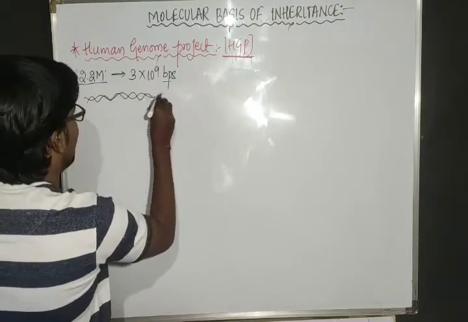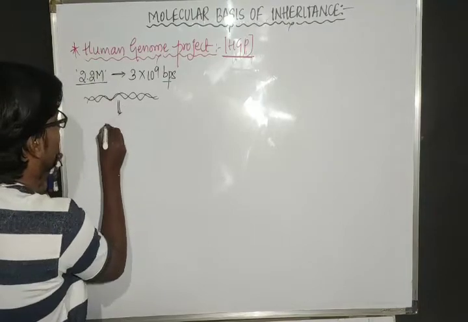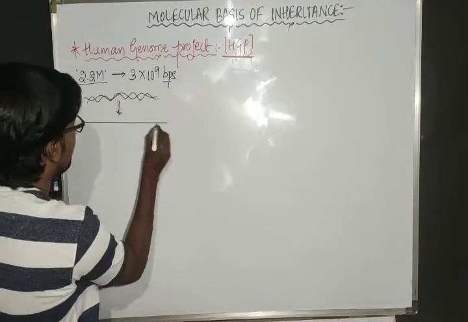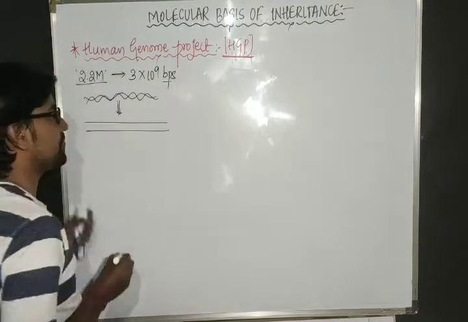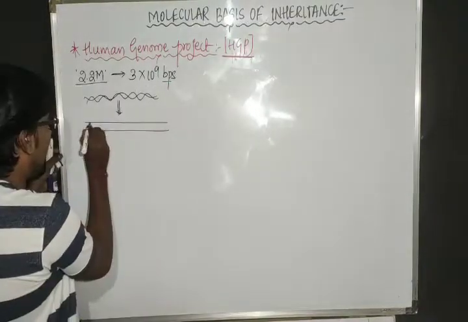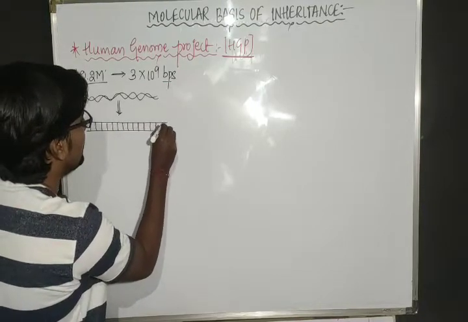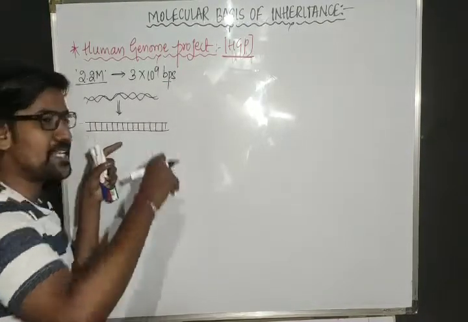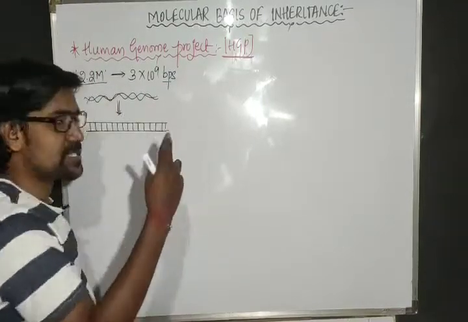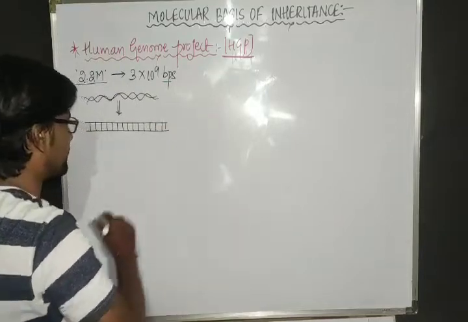So this is the DNA, right? Double stranded DNA. So we can draw the DNA in this form. Yes, the same DNA I can draw like this. And in this DNA, what are these lines? Yes, all these are the base pairs. One base pair is a combination of 2 nucleotides. So these are all the base pairs.